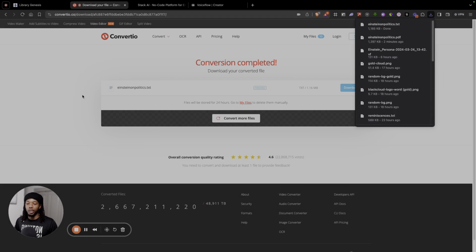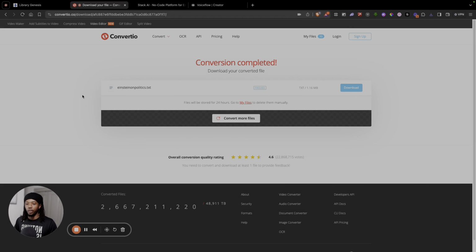And we're basically done on gathering our information. I actually gathered the other two, the lecture and his other book, Einstein on Einstein, prior to this, but I just wanted to show you guys the process of how you can go about finding the works and then converting them to whatever file type you want.